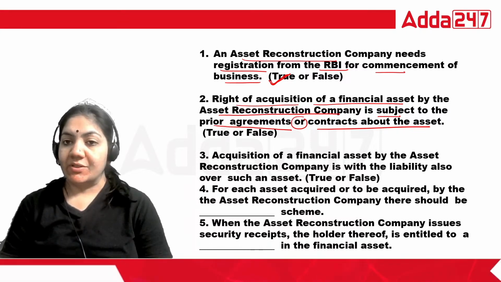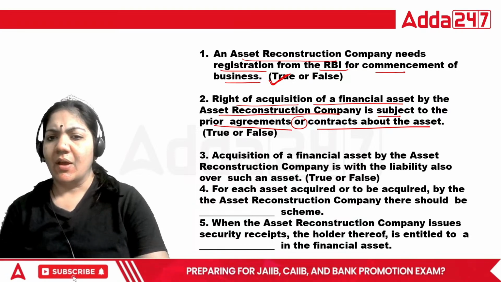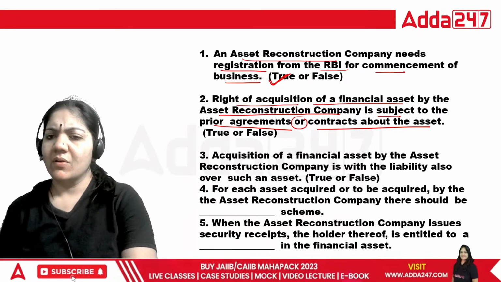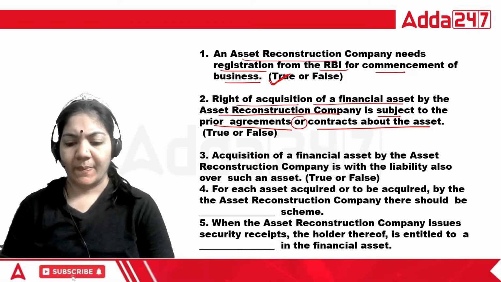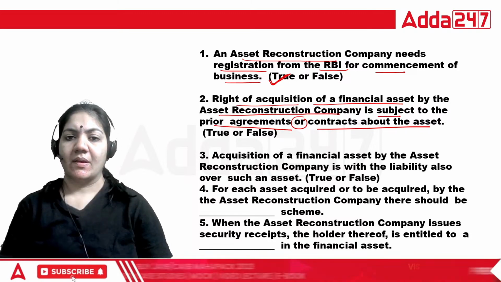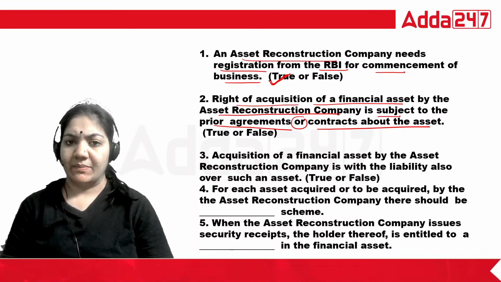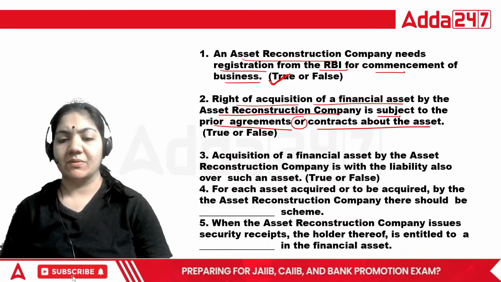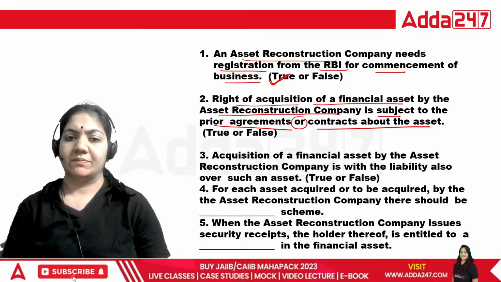Right of acquisition of financial assets by the ARC company is subject to the prior agreement or contract about the assets. That is right or wrong? Tell me, class. Right of acquisition of financial assets by the ARC company is subject to the prior agreement or contract about this one.